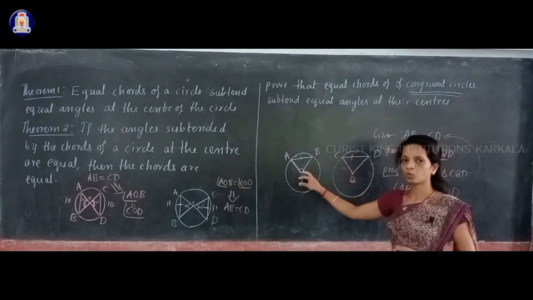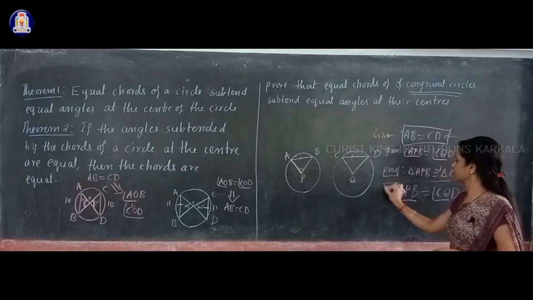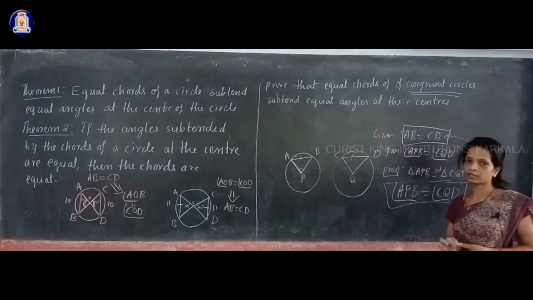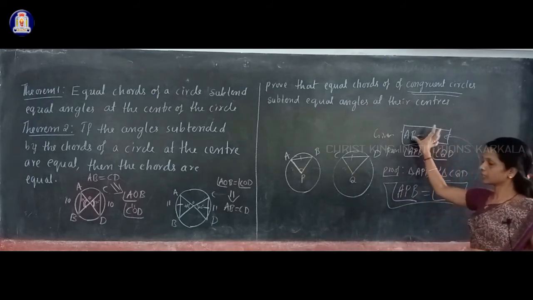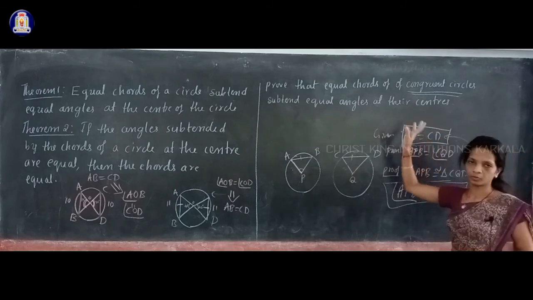So by that, what did we prove? We took AB equal to CD and we proved APB is equal to CQD. That is, the angles subtended by these two equal chords are equal, we proved. Okay. Thank you.